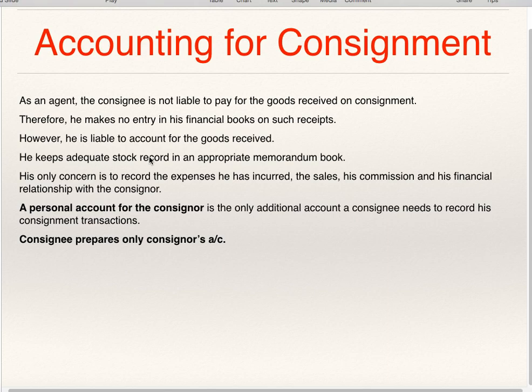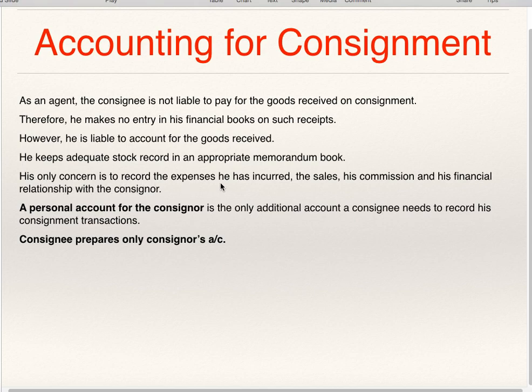He keeps adequate stock record in an appropriate memorandum book, which shows whatever he has received from the consignor, whatever he has sold, anything lost in transit or in godown, normal loss, abnormal loss and closing stock in hand. So that record he has to prepare.